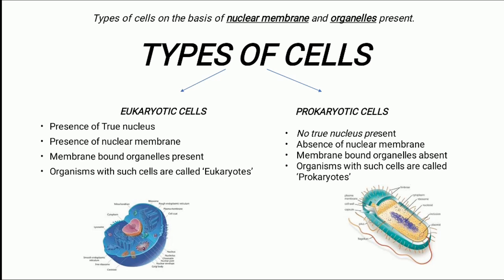The next one is prokaryotic cells. They have no true nucleus, absence of nuclear membrane, membrane-bound organelles are absent, and those organisms with such cells are called as prokaryotes. For example, bacteria.